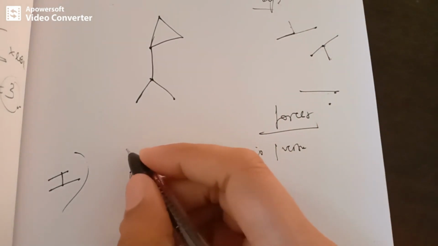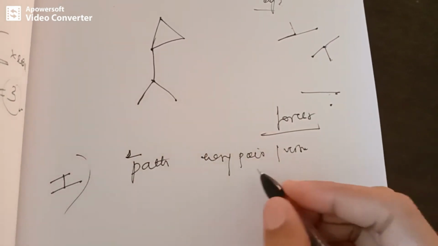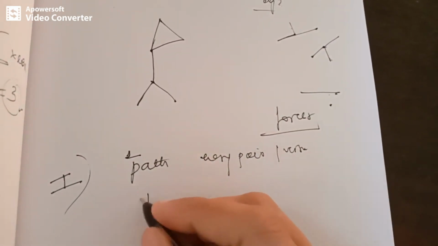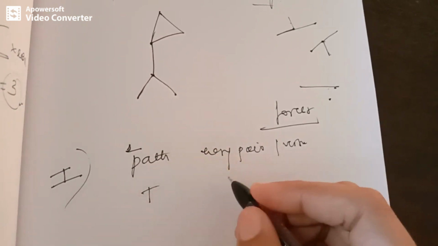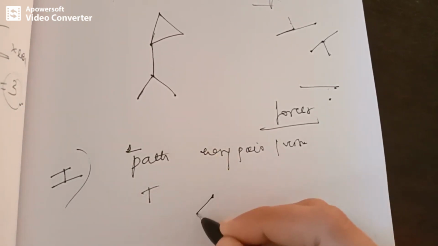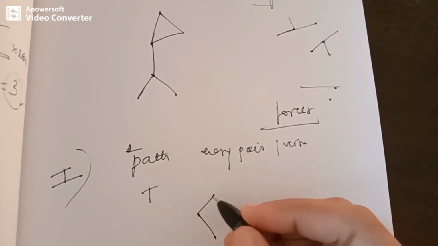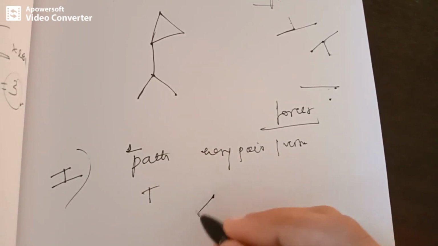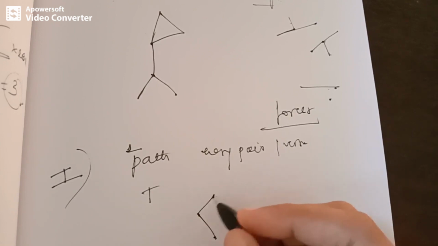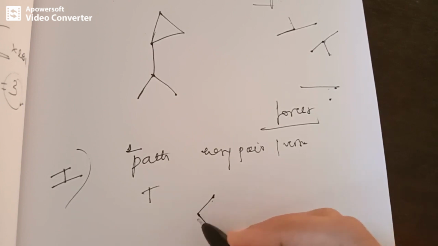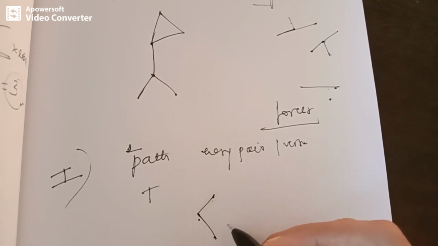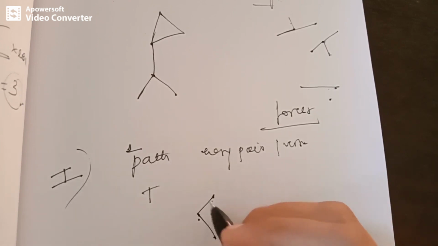So there is exactly one path between every pair of vertices. Let's take T to be a tree, and T is a simple graph like this. Since T is connected, you can observe that between each pair of vertices there is a path. So we can have at least one path between every two vertices.